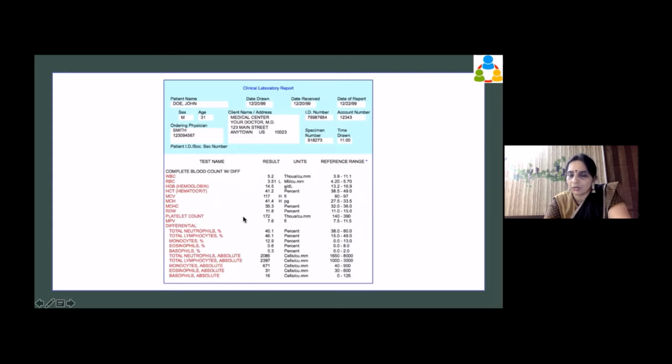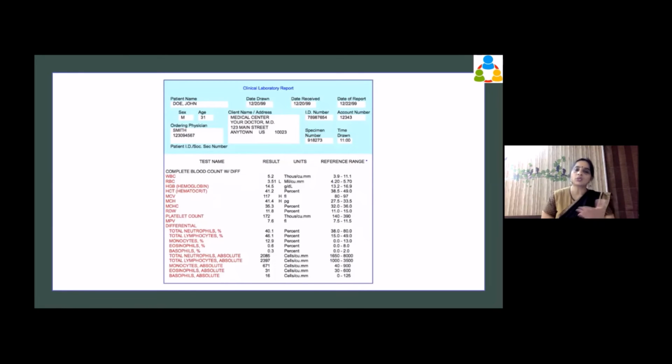You know what hematocrit is? It is the red blood cells in the whole blood. When we have centrifuged, the downmost portion, how much volume it is occupying, that is the hematocrit. We have something called the platelet count, which is 172,000. Then we have here the differential. Can you see this differential? In this differential, you have total neutrophil, here according to the percentage.